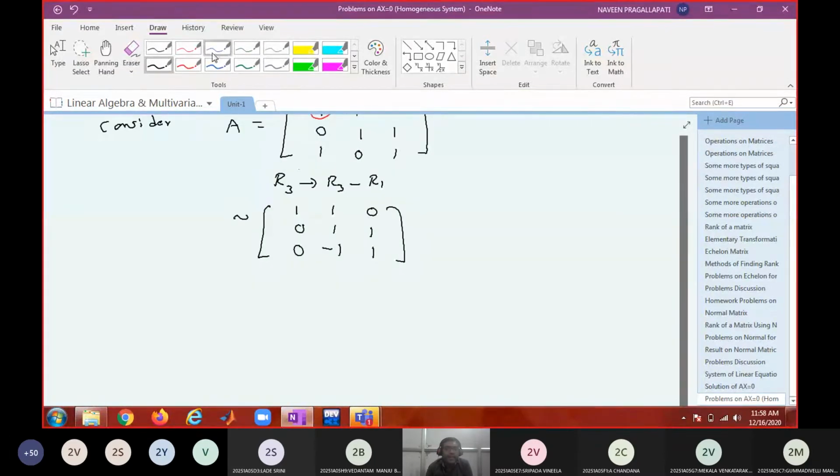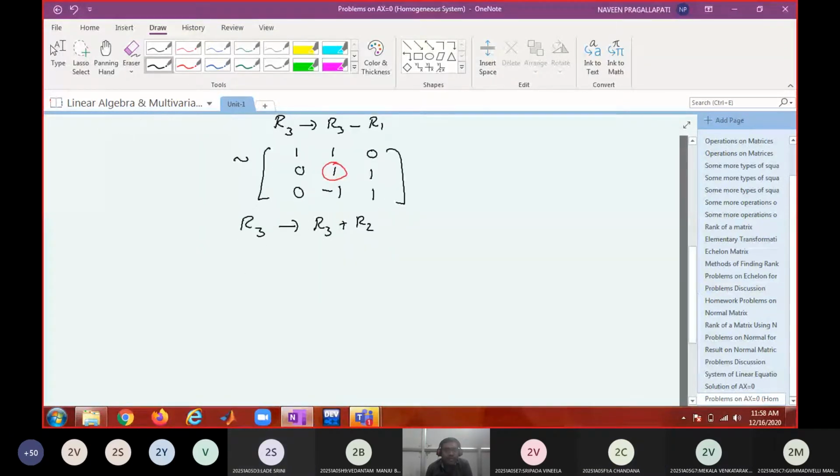So what is the next pivot? 1, in the second row. Okay. So what is your next operation to make this entry 0? R3 gets R3 plus R2.